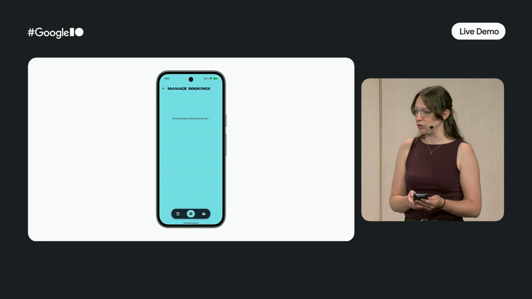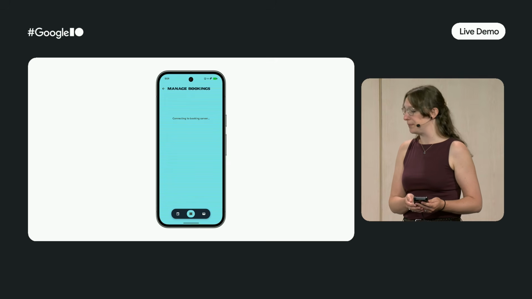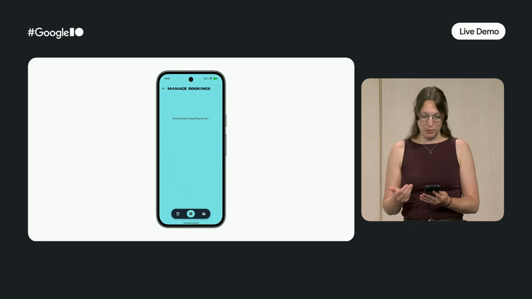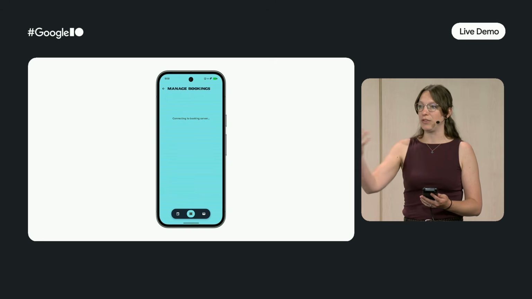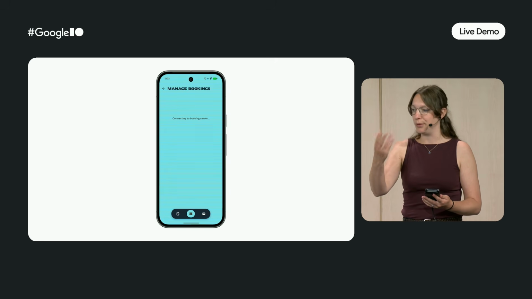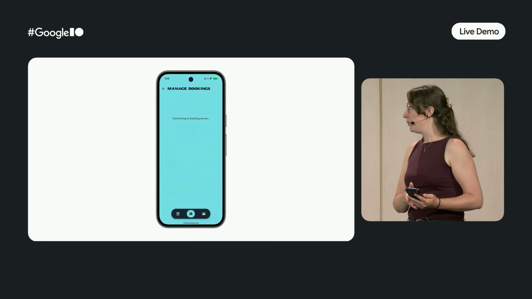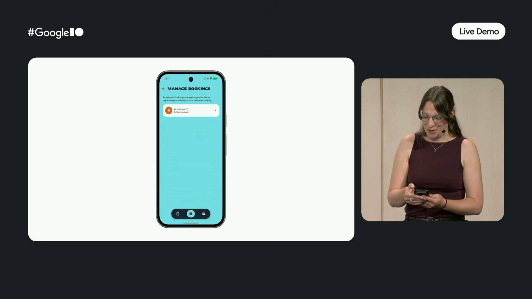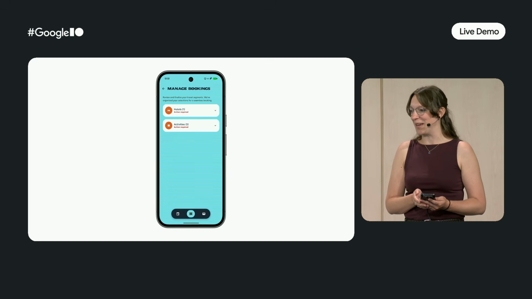And as you can see, it is connecting to our booking server. While this is connecting, as you can see, this is taking a little while, because I need to connect to this server that is doing a whole bunch of stuff. I do hope it will connect in time before the end of the talk. It might be that my Wi-Fi is not as strong as I was hoping it would be. Look, there it is. OK, amazing.